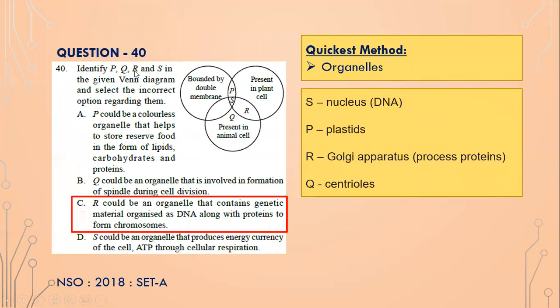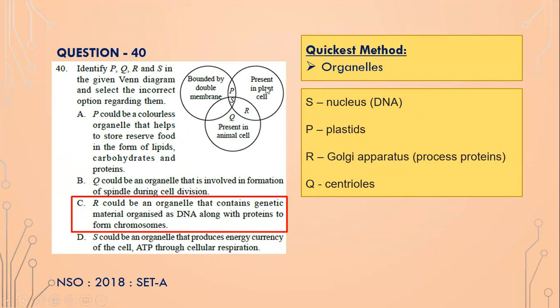Next one, identify P, Q, R, and S in the given Venn diagram and select the incorrect option. So what is S? S is bounded by a double membrane. It is present in plant cell and it is present in animal cell. So nucleus, it is present in both plant and animal cell and it is bounded by a double membrane. So S is nucleus and nucleus also has DNA, the main characteristic. And P, what is P? It has a double membrane. It is present in plant, but it is not present in animal, which is plastids.